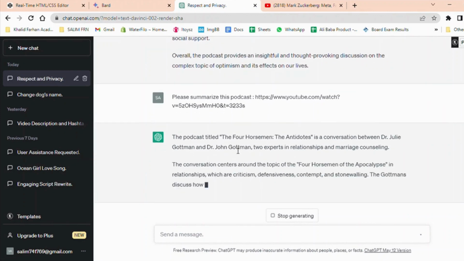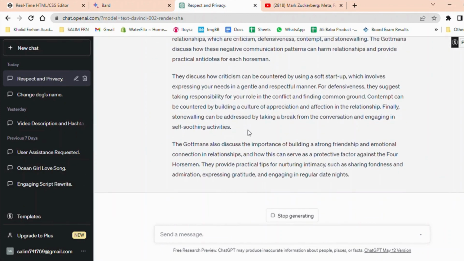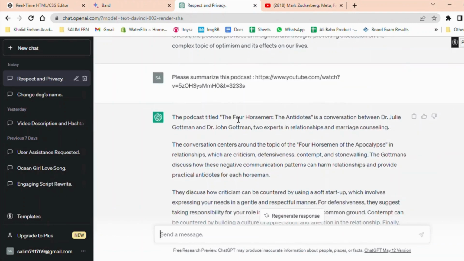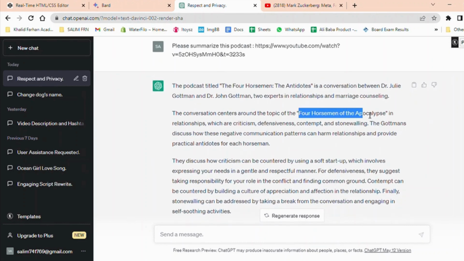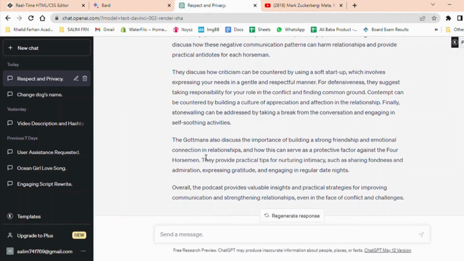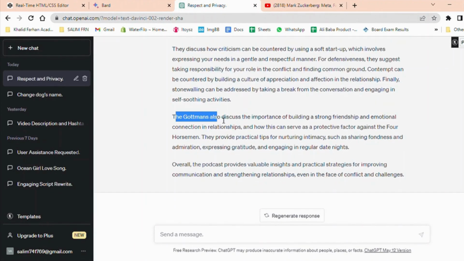ChatGPT was also unable to provide a correct summary. It provided a summary with the title Four Horsemen, which was entirely different to the requested podcast. In conclusion, both Google Bard and ChatGPT were unable to provide accurate summaries of the intended podcast, indicating the limitations of their abilities to understand and summarize spoken content.